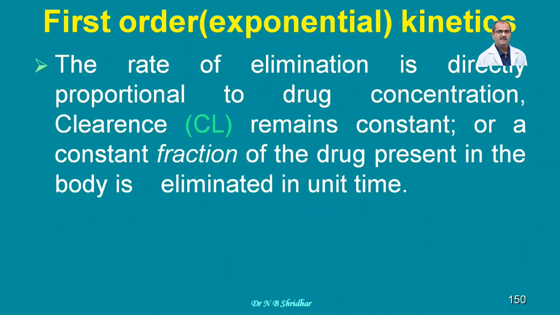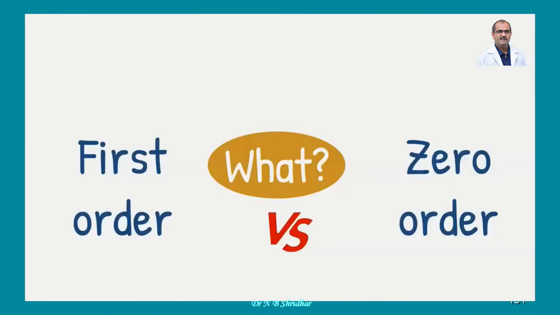As the concentration of the drug increases inside the body, excretion also increases simultaneously. Whereas the clearance, meaning the drug excreted per unit volume, remains constant, or a constant fraction of the drug present in the body is eliminated in the unit time. This is the definition of first order kinetic.